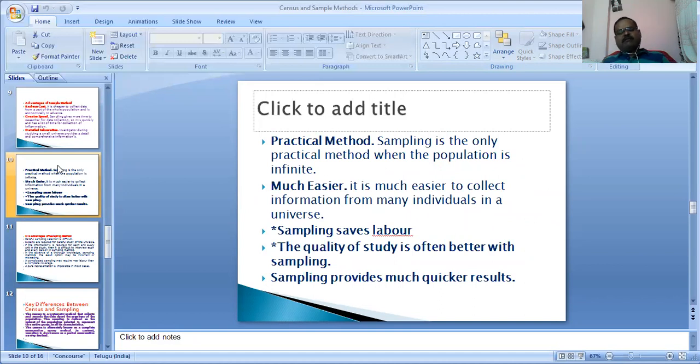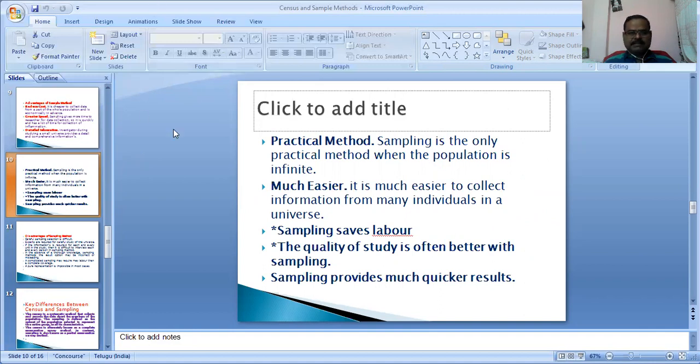Another merit is that it is a practical method. Sampling is the only practical method when the population is infinite. It is much easier to collect information from many individuals in a universe. Sampling saves labor. The quality of study is often better with sampling. Sampling provides much quicker results.